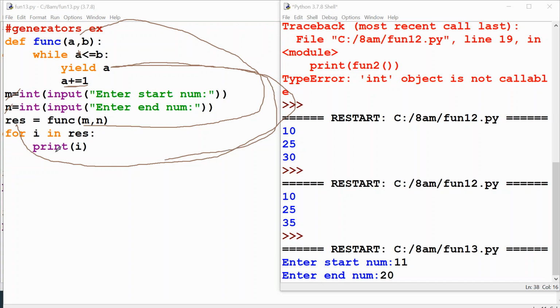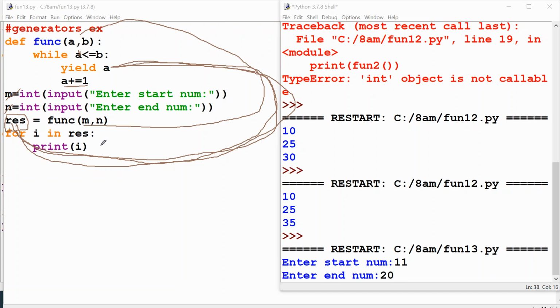So 12 will be yielded to res, likewise so on till 20, and when the condition fails, 21 lesser than 20 is false, so your while loop execution is over, therefore your function execution is over. All 11 to 20 values are there in this res now. Since it is multiple values, we say it is a collection. You have to fetch these values using a for loop: for i in res, print i.